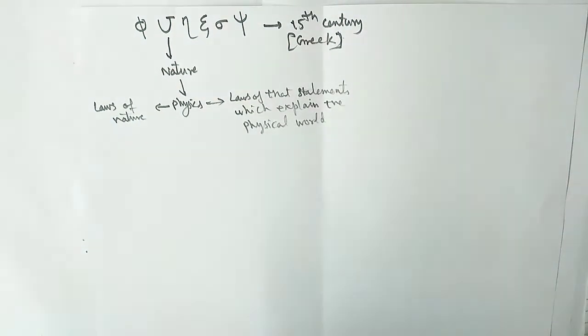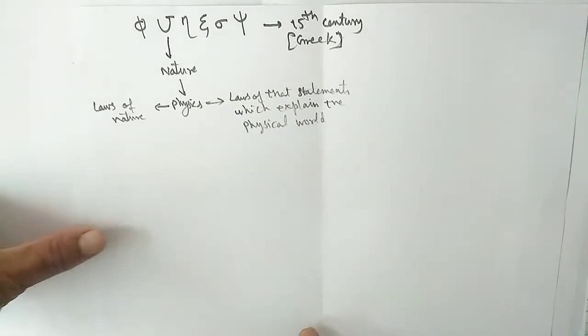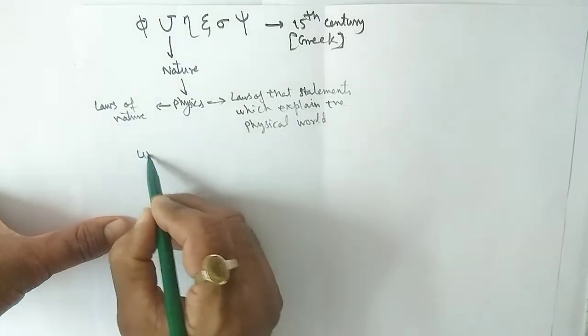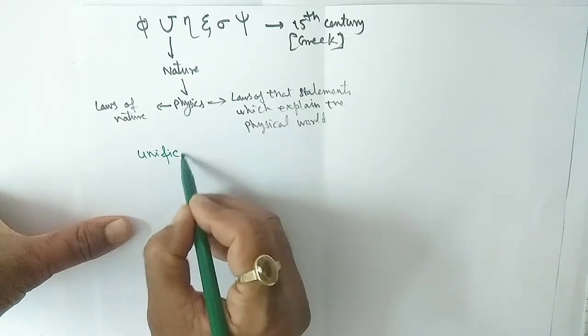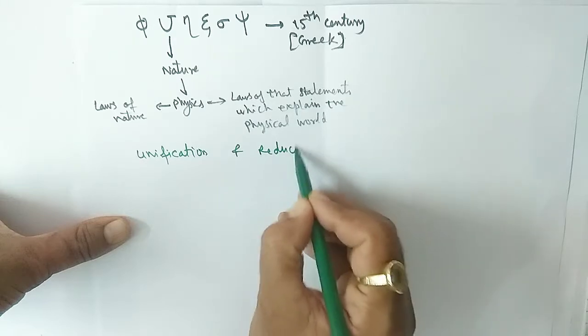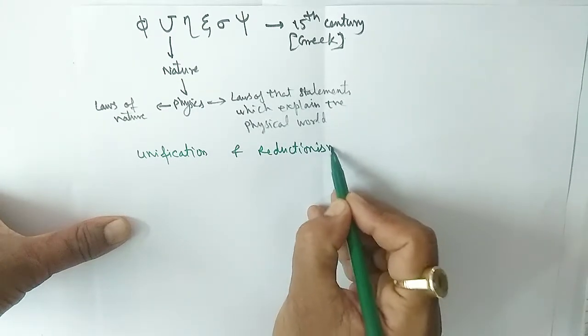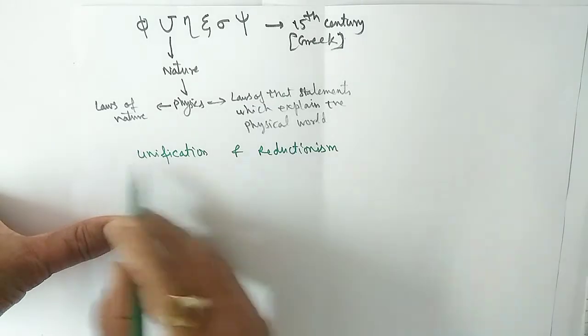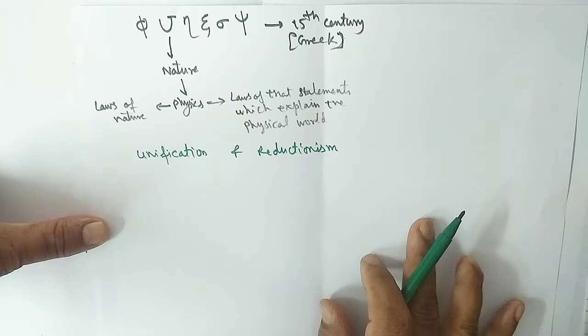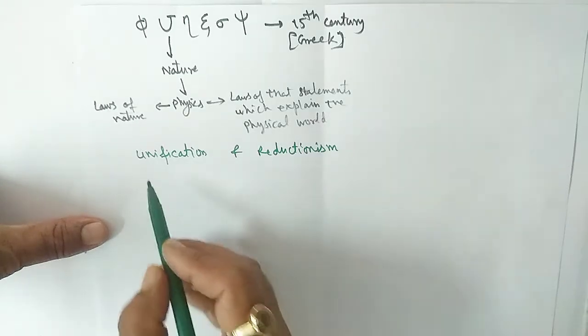Now all the rules, regulations are classified by two principles. So all physicists categorize the total physics into two basic concepts, basic principles, and these are known as unification and reductionism. So we'll discuss what these unification and reductionism are.